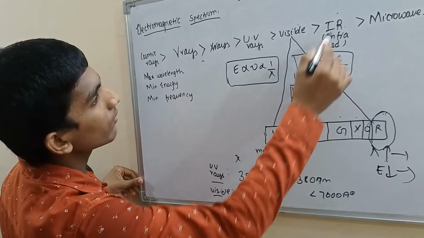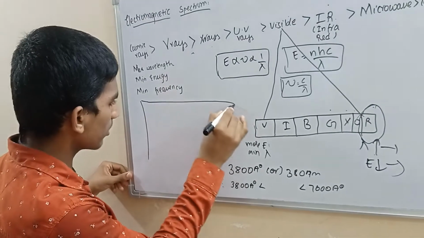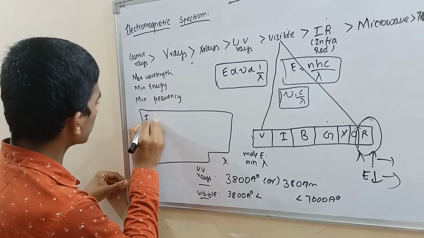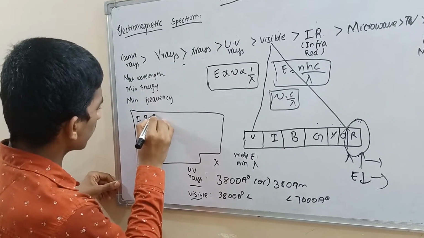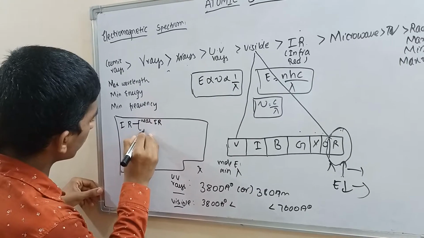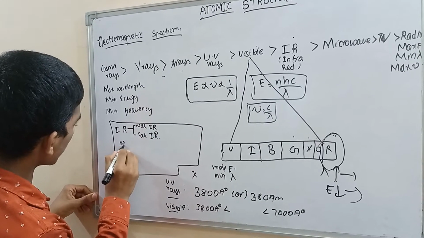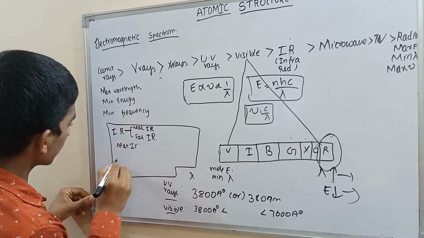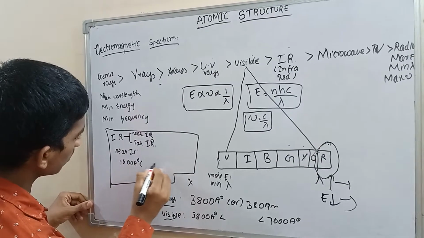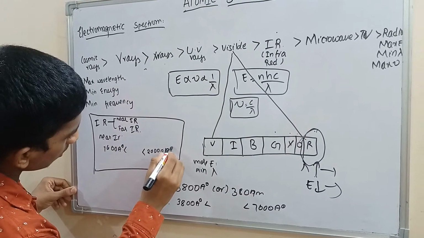Next, after visible comes infrared. For infrared, let us make a box about it. It has two different types, near infrared and far infrared. For near infrared, the wavelength should be greater than 7600 angstroms and less than 20,000 angstroms.